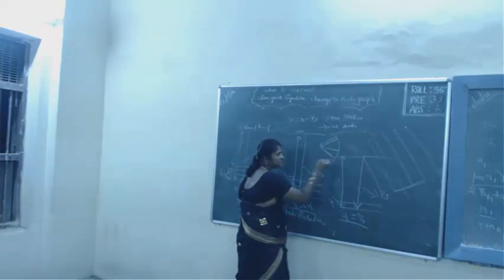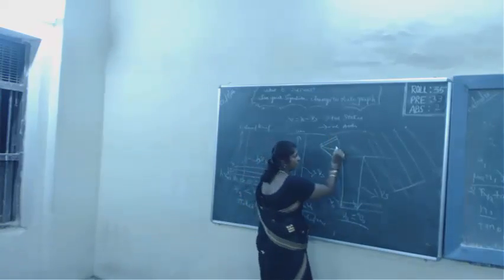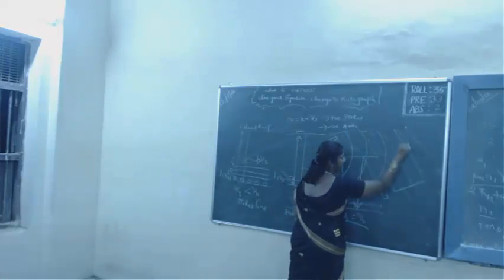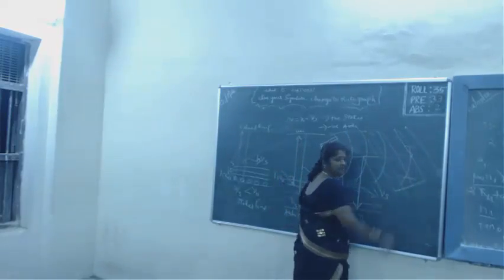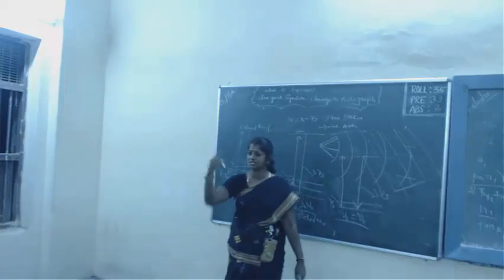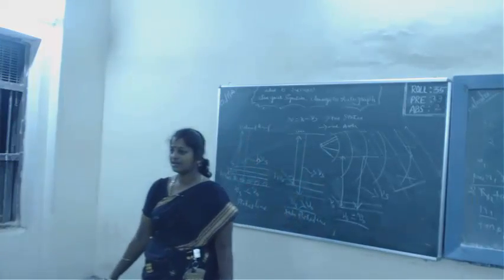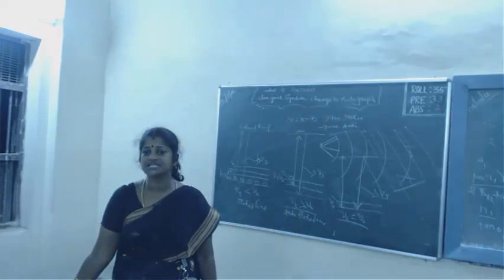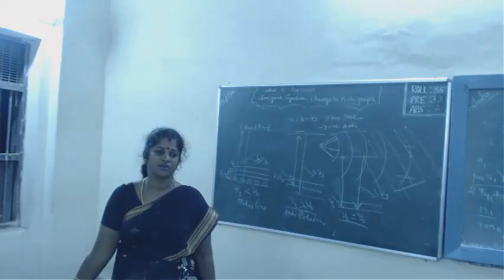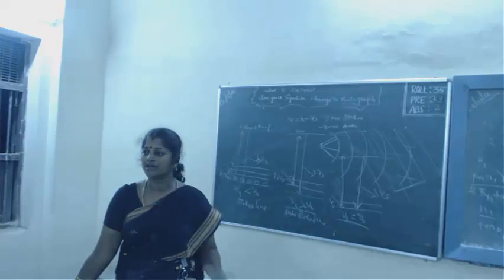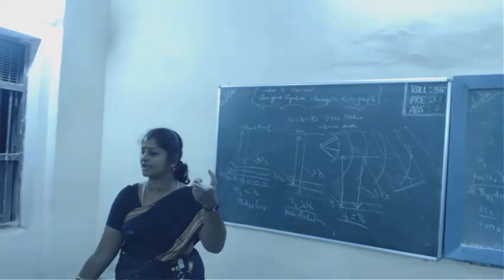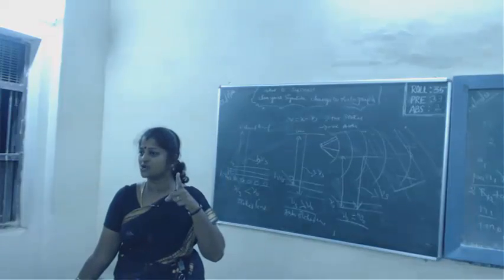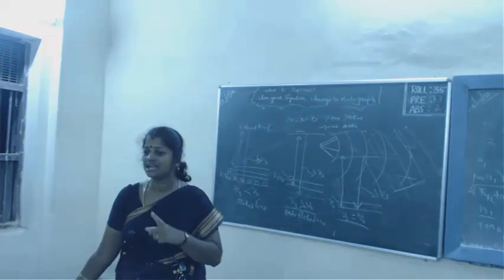When I get the spherical wavefront, now when I go to the distant point, what happens? The radius increases. When I take a small part from this very big radius, it appears to be a plane wavefront, right? That is, a point source at infinite distance produces the plane wavefront. Actually, it is a spherical wavefront. When we consider a small part of the spherical wavefront, it seems to be a plane wavefront. Right? A linear source produces the cylindrical wavefront.